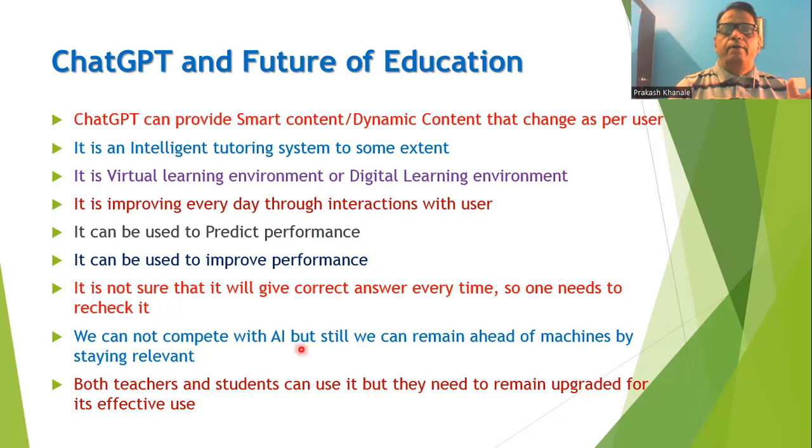ChatGPT is based on artificial intelligence. Artificial intelligence is not natural intelligence. It is an intelligence artificially made by humans. But you can feed a large amount of data in a very short span of time to the servers of ChatGPT. And if the data is available, ChatGPT can always defeat humans. So we cannot compete with artificial intelligence. But still, we can remain ahead of the machines as long as we stay relevant.